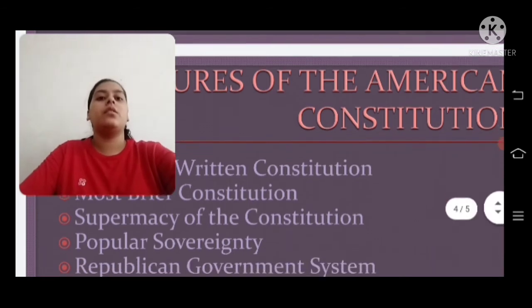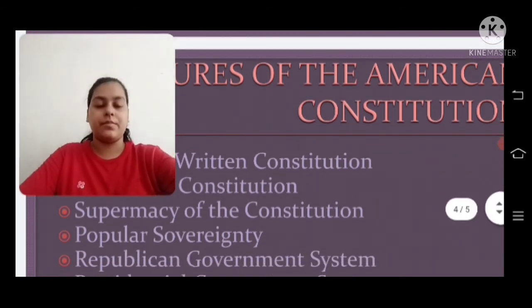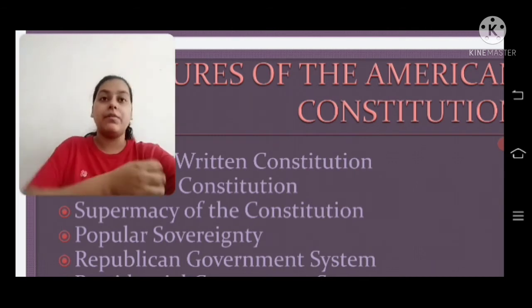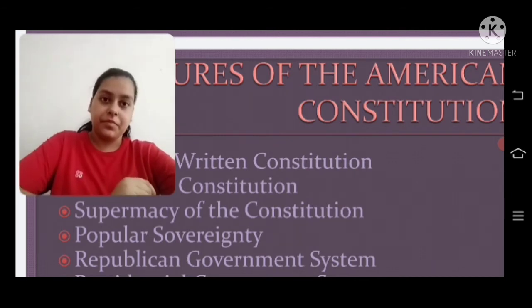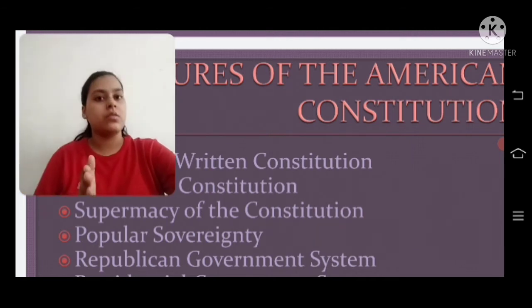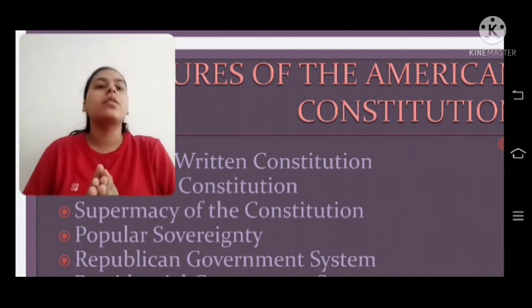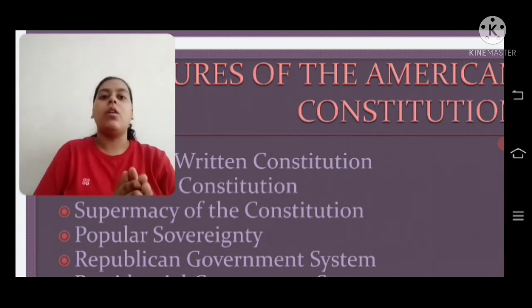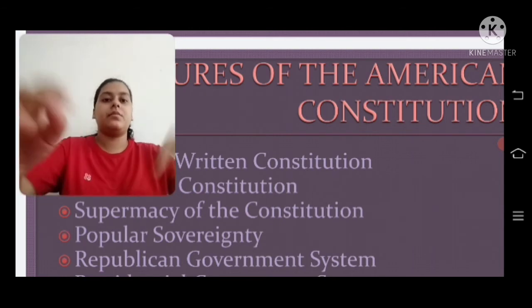Next one is republican government system. The American form of government is republican. Unlike England, there is no hereditary monarch. The head of the state is elected, maybe directly or indirectly. That's it.